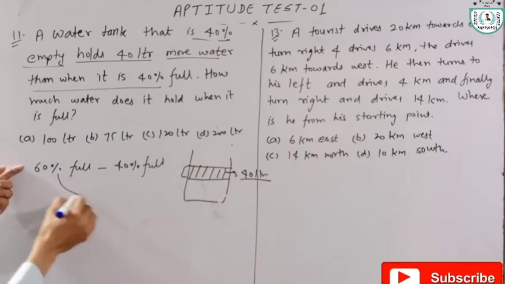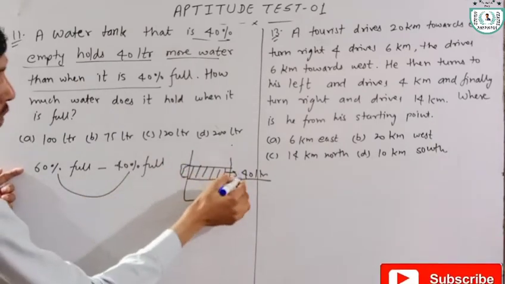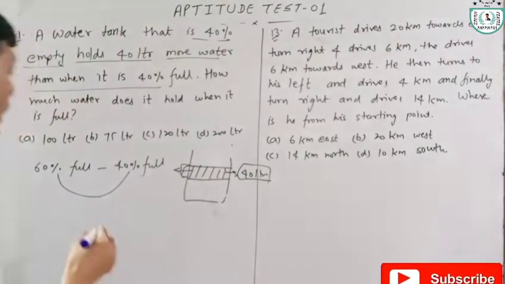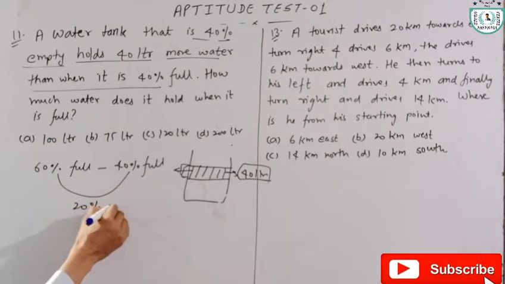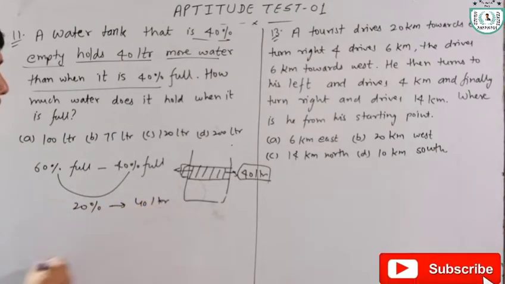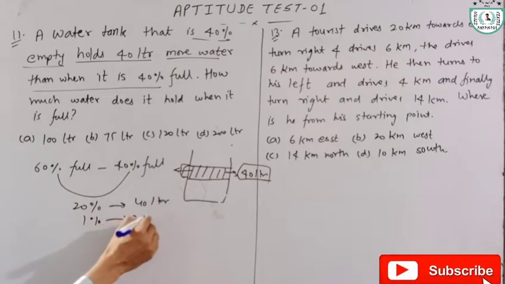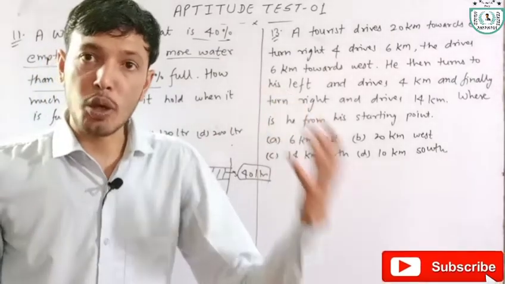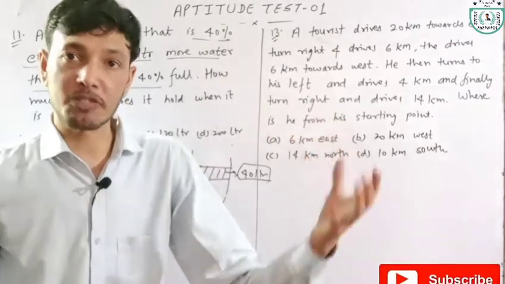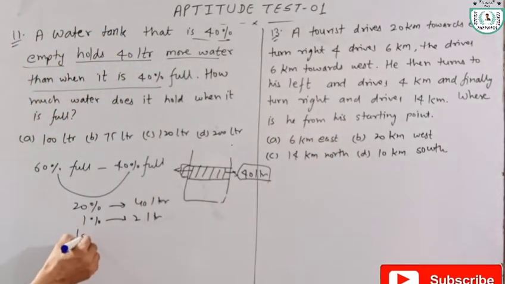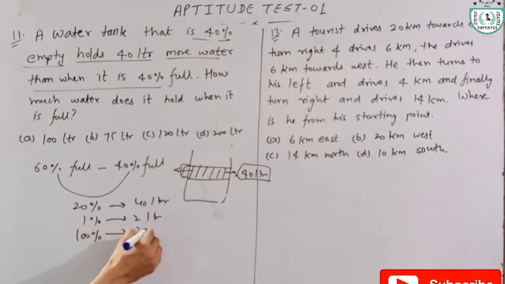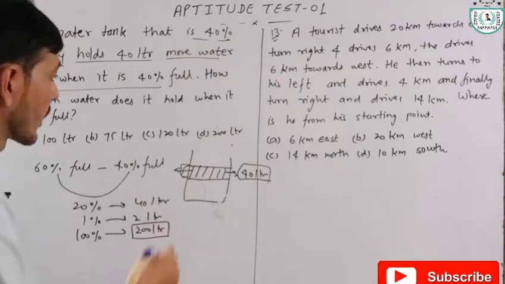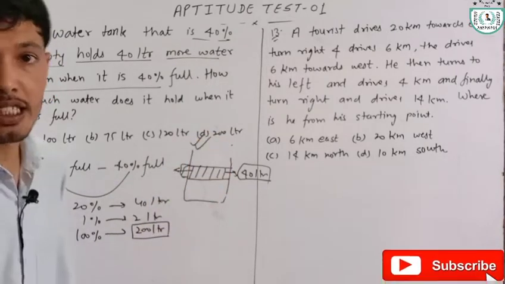Okay, according to this, 40 liter is equal to 20% of the water tank. Now 20% is equal to 40 liter. It means 1% is equal to 2 liter. And if the water tank is full, it means it holds 100% water, or you can say 100% full. It means when it is full 100%, the capacity of the water tank is 200 liter. It means 200 liter is the correct answer of this question.